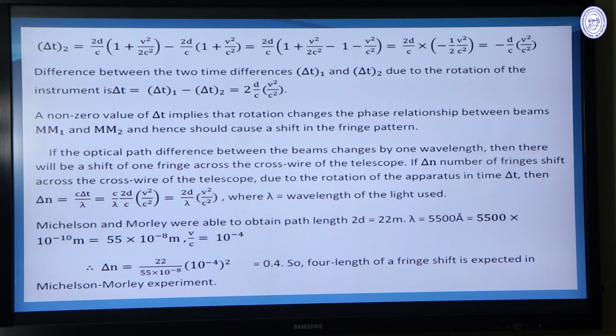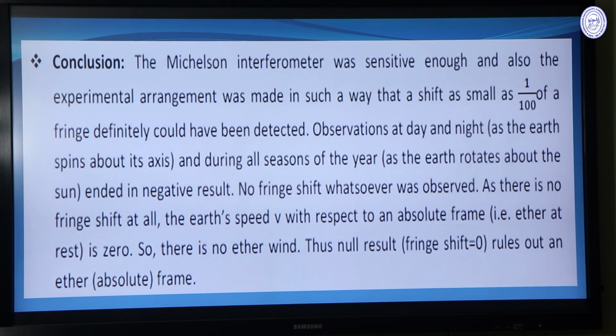Not exactly one fringe shift. One fourth of a fringe shift should be observed in the Michelson-Morley experiment. And the Michelson's interferometer was very sensitive, and the experimental arrangement was made in such a way that a shift as small as 1 by 100 of a fringe definitely could have been detected. If there is a fringe shift, then 1 by 100 of a fringe shift could have been detected. The instrument was so sensitive.